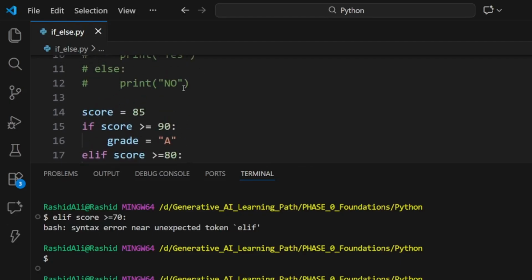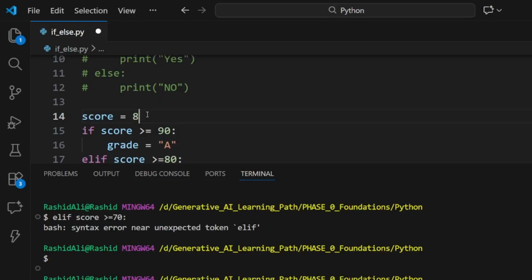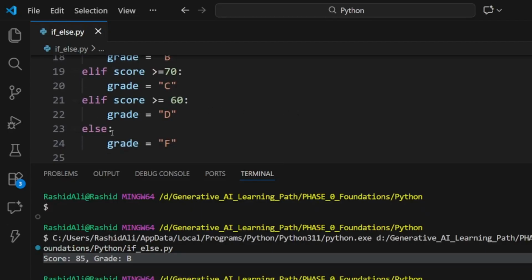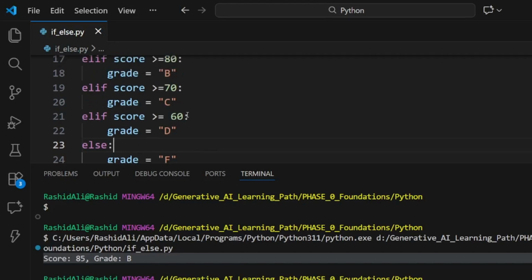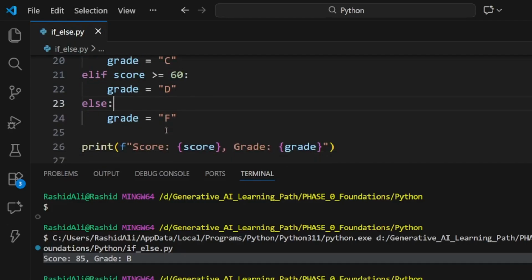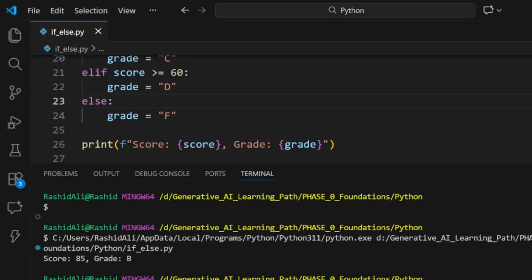If we change the score to 30, it's going to check all the conditions, and at last it will allot grade F in the else, because all the conditions are false and none became true. So the else block will be executed, and here you can see the else block got executed. So this was elif.